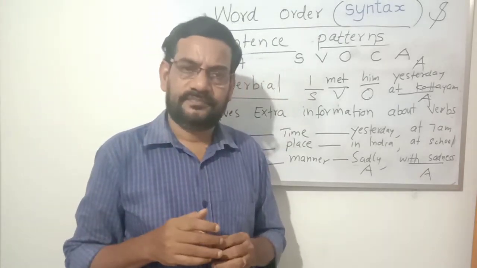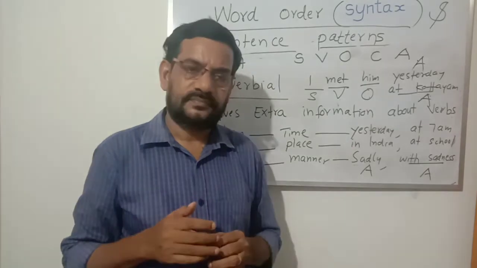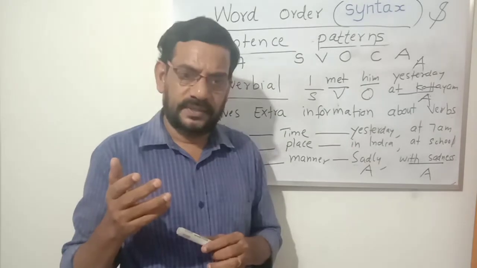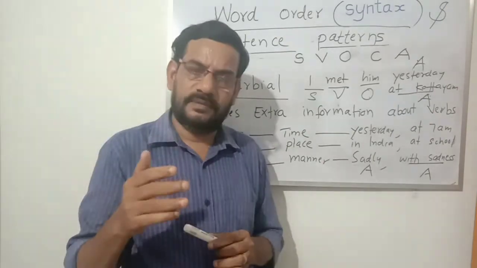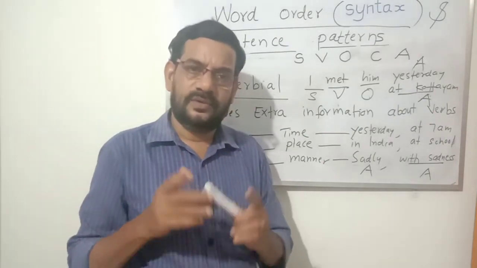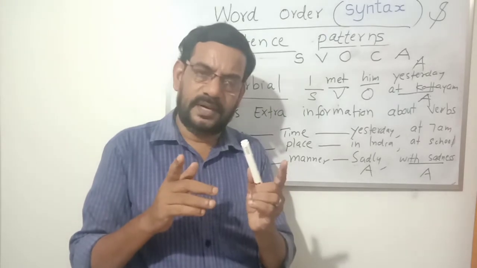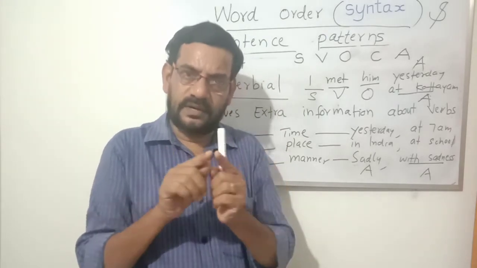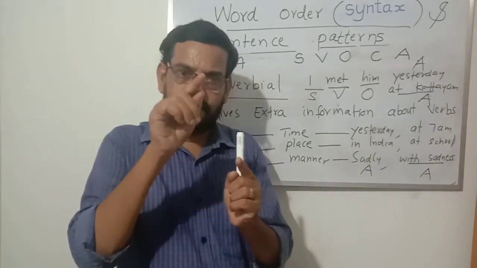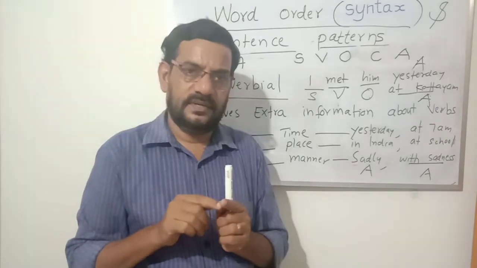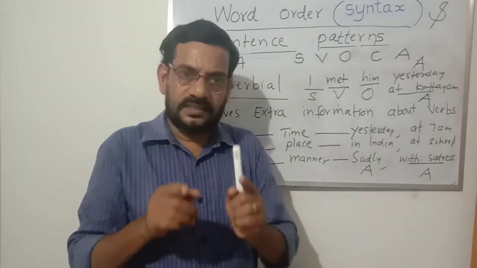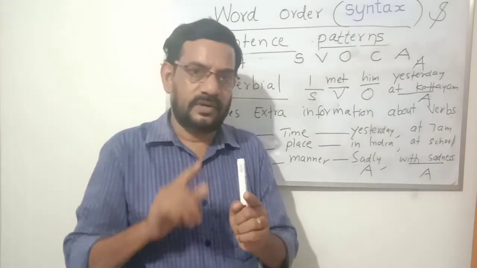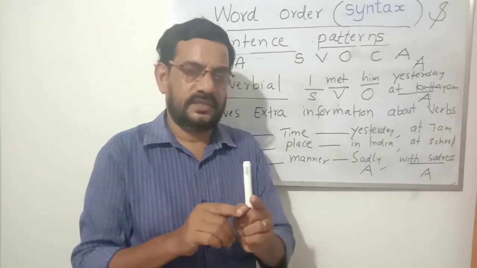The verb is obvious, and sometimes only a linking verb will be there, sometimes a helping verb plus a main verb. If a helping verb and a main verb come, together we mark them as V. She is writing: "she" is the subject, "is writing" is the verb, not only "is" and not only "writing".